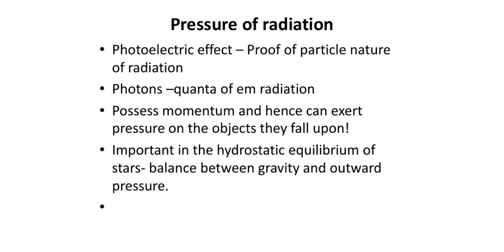We have seen that the reason for formation of the gas tail is solar wind, which is a stream of particles emitted by the sun, whereas the reason behind formation of the dust tail is nothing but the radiation pressure of solar light. So in that sense, you can understand that the solar radiation is able to exert a pressure on any surface or any object they fall upon.